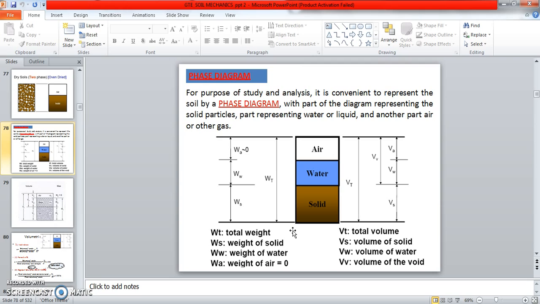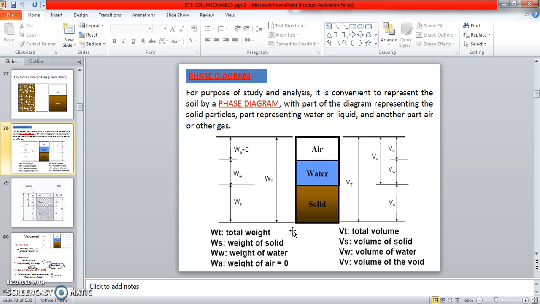WT is the total weight, WS weight of solid, WW is the weight of water, WA is the weight of air, equal to 0. VT is the total volume, VS is the volume of solid, VW is the volume of water, VV is the volume of void. So this is the complete phase diagram of the soil. Up to this you can understand, I think. Kindly go through this one.